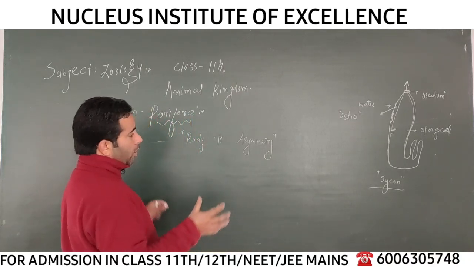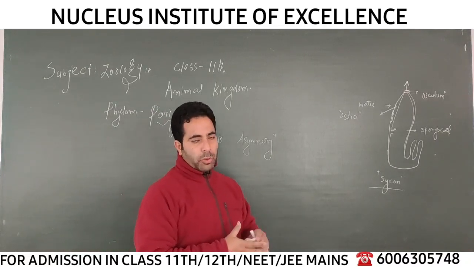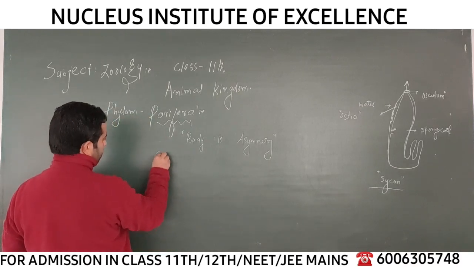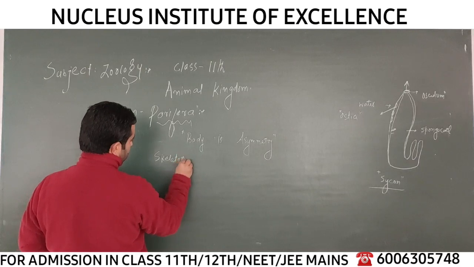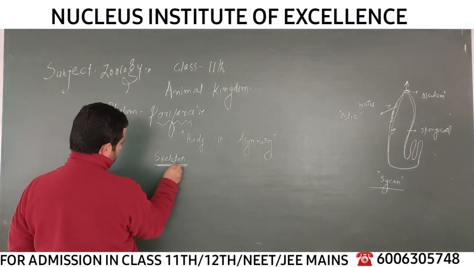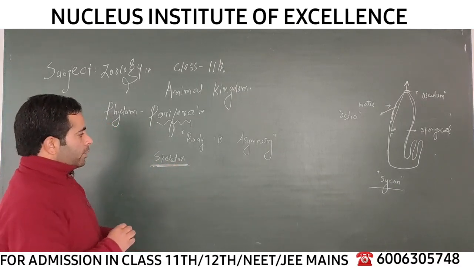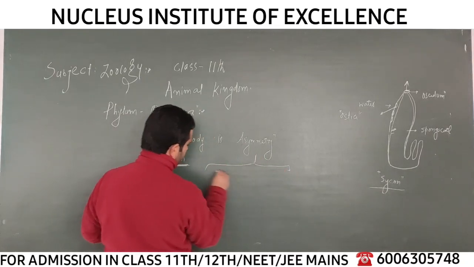Now, overall the body has some framework which provides support to the body, and this character is called skeleton. So in the body there are some skeletal structures, and generally the skeletal structures in the body are of two types.